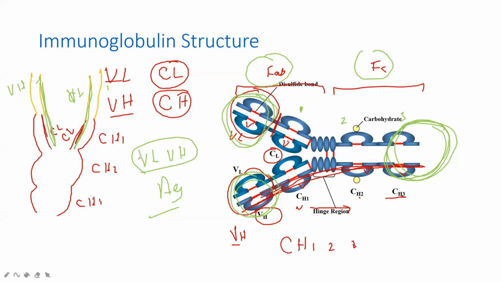The immunoglobulin structure. Okay, we were discussing immunoglobulin structure. Constant fragment and variable fragment have further divisions. A heavy chain has three constant parts: CH1, CH2, and CH3, and the last part is variable. Variable part is VH, which stands for variable heavy chain part, and likewise there is a variable light chain part. So the antigen binding site is the variable part of the antibody.